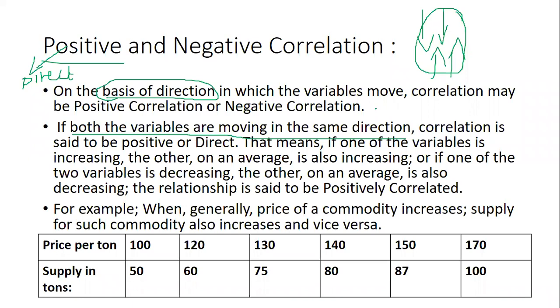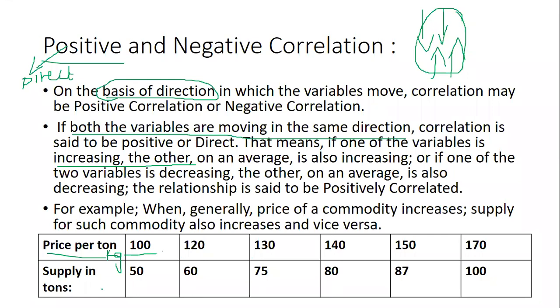That means if one of the variables is increasing and the other on an average is also increasing. Now if you see here, price per ton, or for an easy example, let's say price per kg. Price per kg is 100, 120, 130, 140, 150, 170. It is increasing.